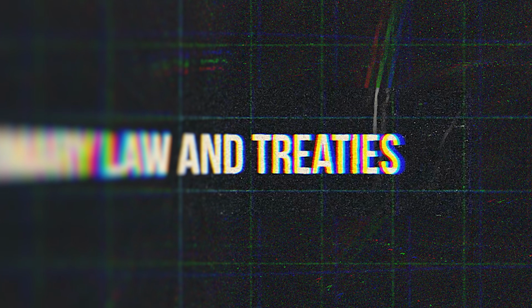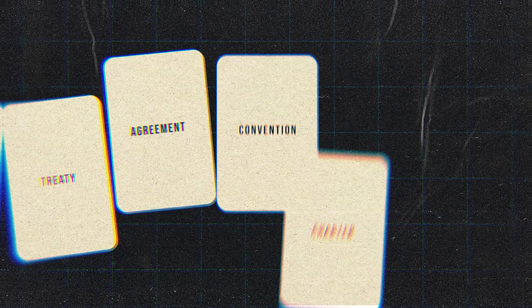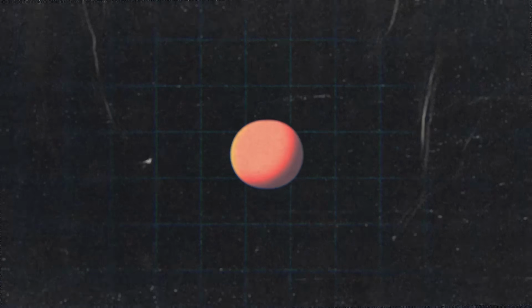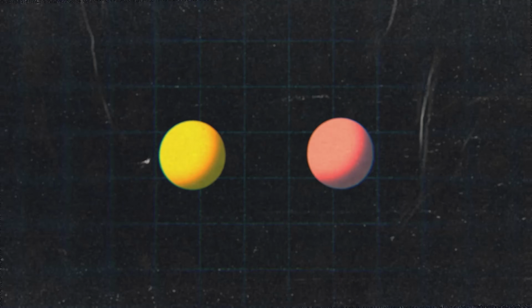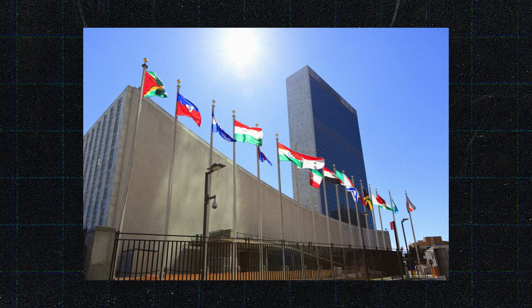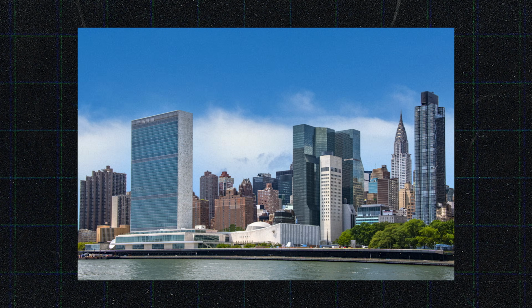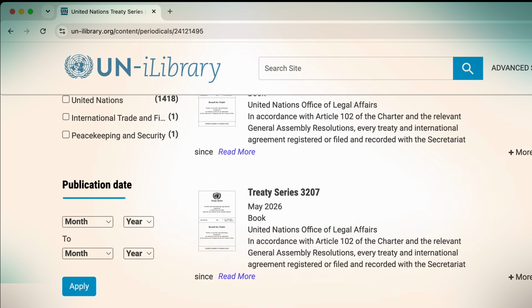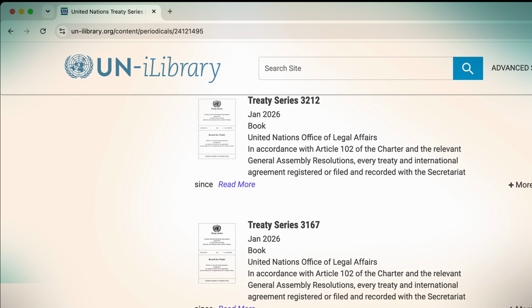The second major source of international law are treaties, agreements, or conventions with official names and titles. These can be negotiated bilaterally, meaning between two countries, or multilaterally, meaning between several countries. Sometimes multilateral agreements are negotiated through organizations such as the United Nations. In fact, one of many jobs the UN does is to keep a library or collection of treaties. And that's so everyone knows which countries signed which treaties and what those treaties say.